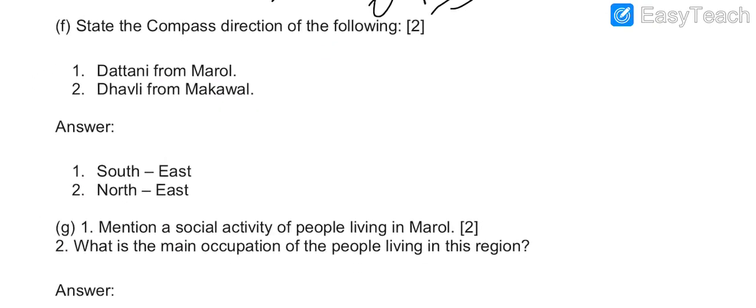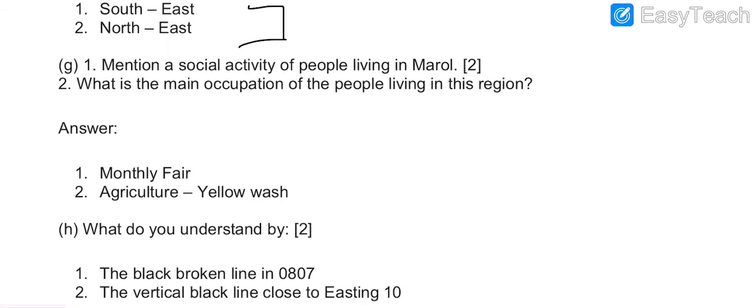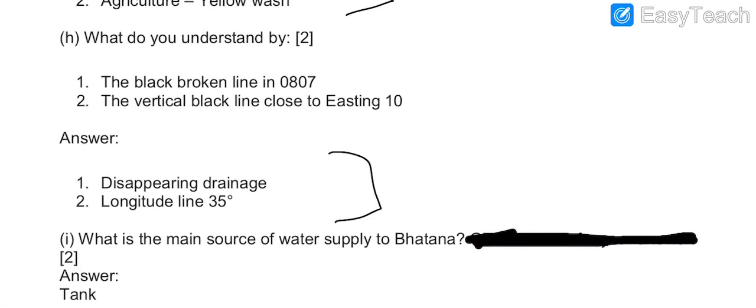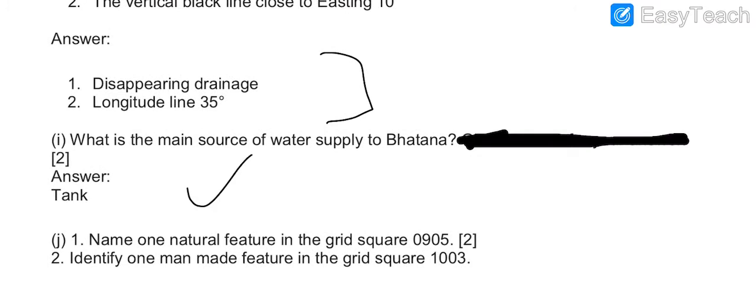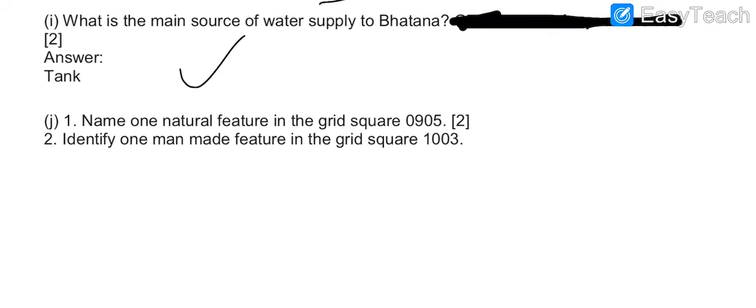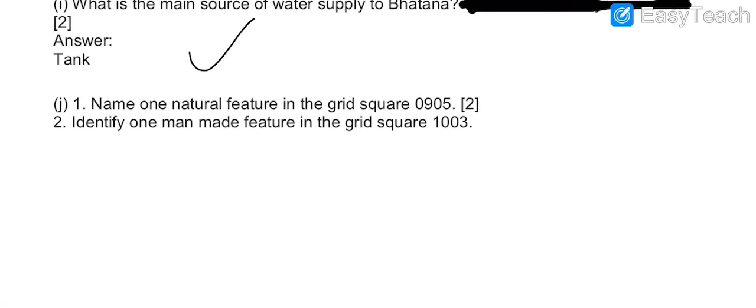F part, answers are this. G part, these are the answers. H part, these are the answers. I part, the answer is this. J part, the answer is on the next page.